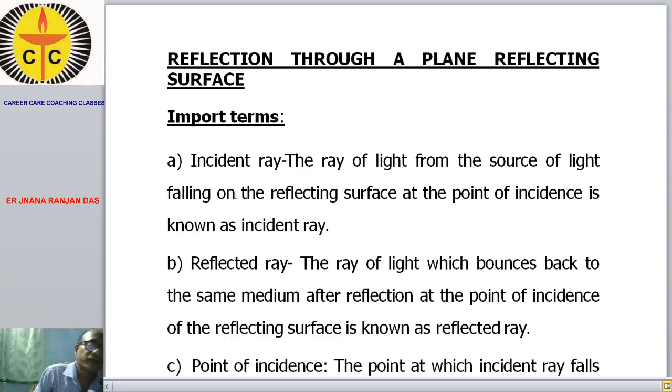So I have explained these terms: incident ray, reflected ray, point of incident.